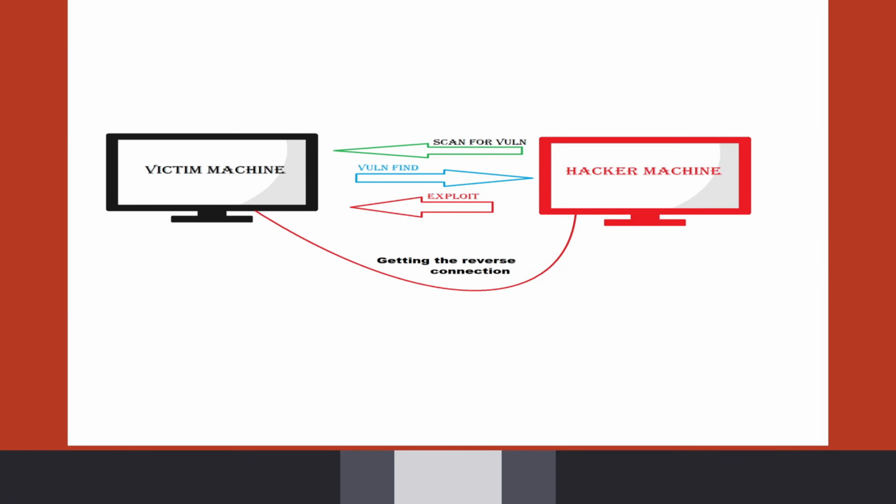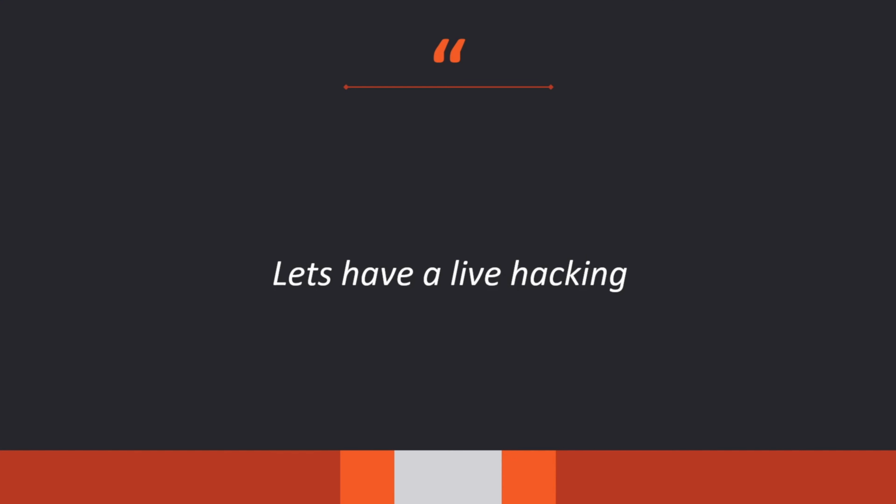For example, assume the red monitor as hacker machine and black monitor as victim machine. First, the hacker machine scans the vulnerability of the victim machine. Next, it finds the vulnerability, searches for an exploit for that vulnerability, and exploits it to gain reverse access. So this is the best example for hacking. Next, we are going to have some live hacking sections.